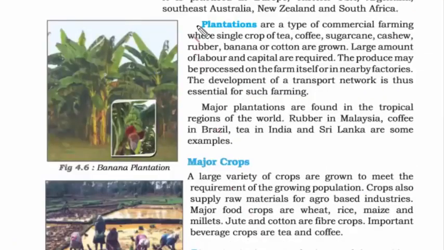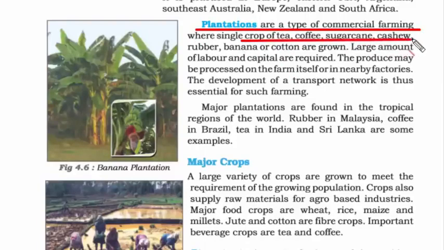Now let's read about plantations. So this is a type of commercial farming. So if you see tea, coffee, sugarcane, cashew, rubber, banana, cotton, they all are grown out of a plant, and they also have a lot of market value. That's why it is called commercial farming, because you use it to sell in the market.